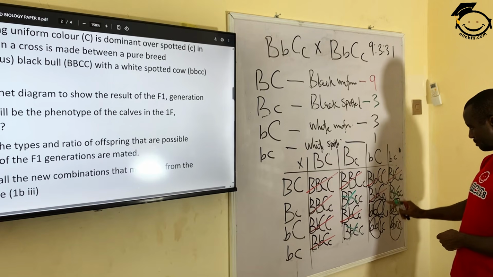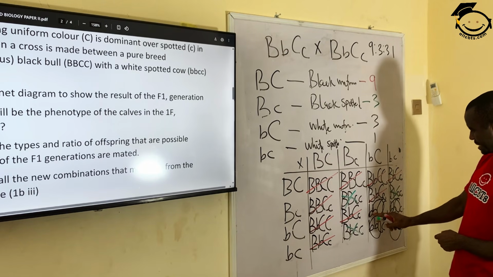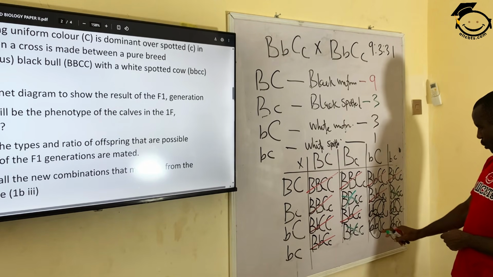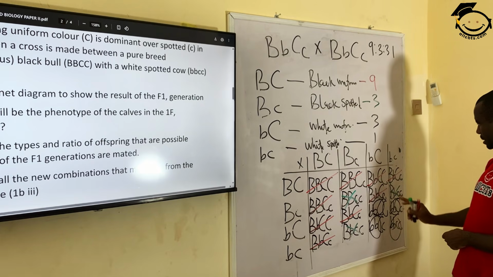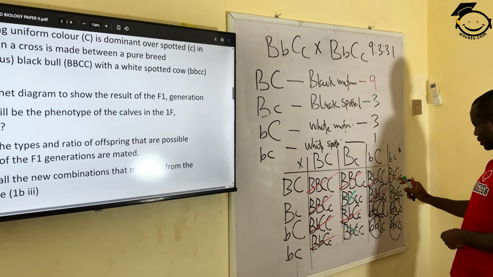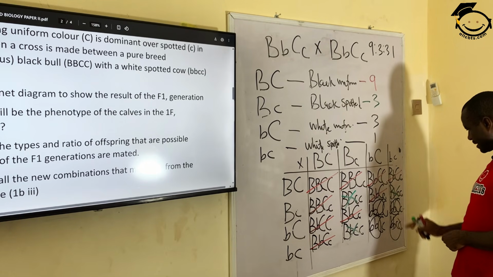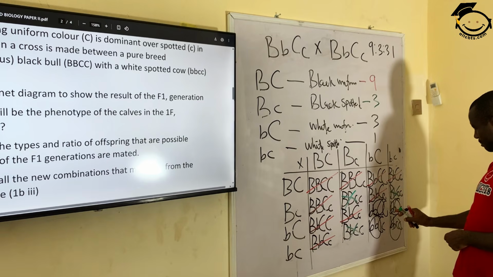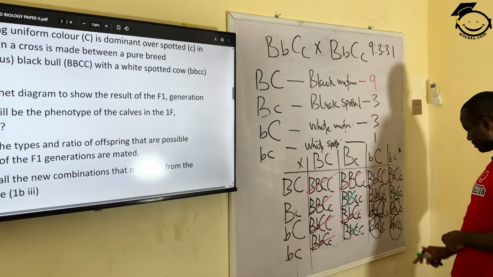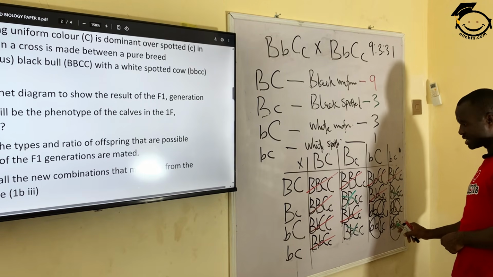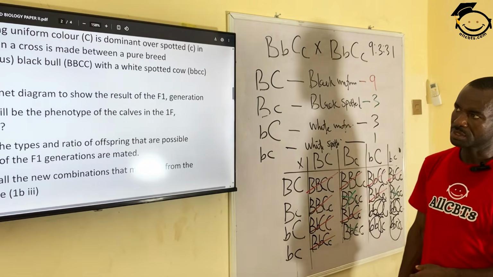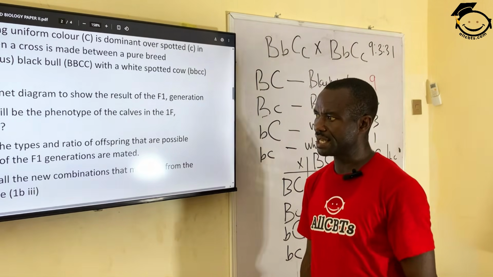Black uniform, white uniform, white uniform. This is going to be black uniform, black spotted, then white uniform, and then white spotted. So that's the end of question B.